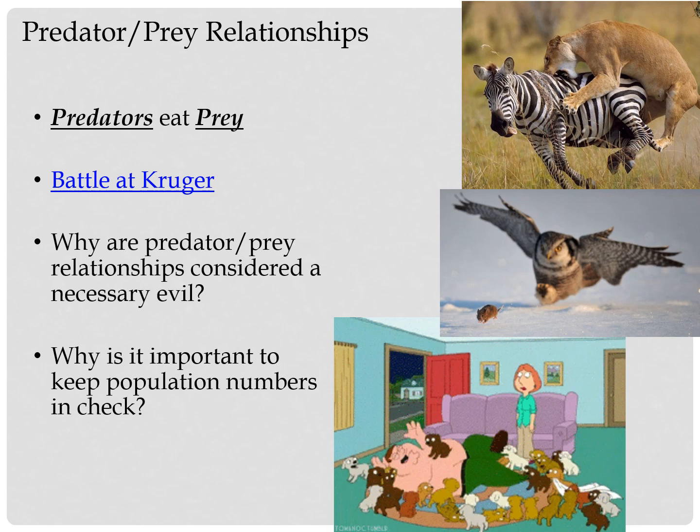Now, just with these pictures, if you're the mouse in the second picture, you're probably not really a fan of these predators, but why are they an important part of an ecosystem? Without predators, animal numbers could get out of control, as we saw before with the hawks and the foxes with the rabbits.